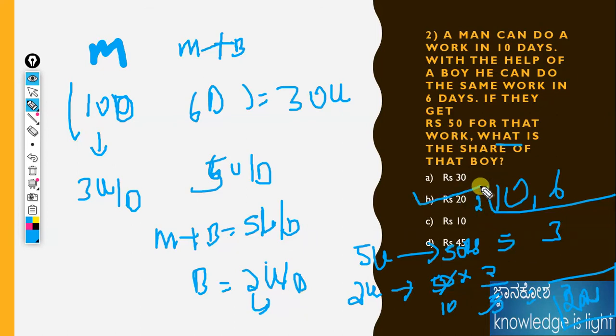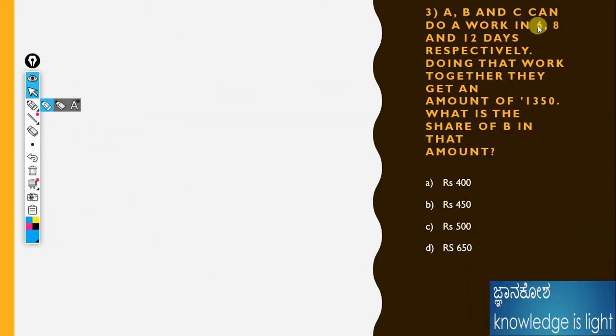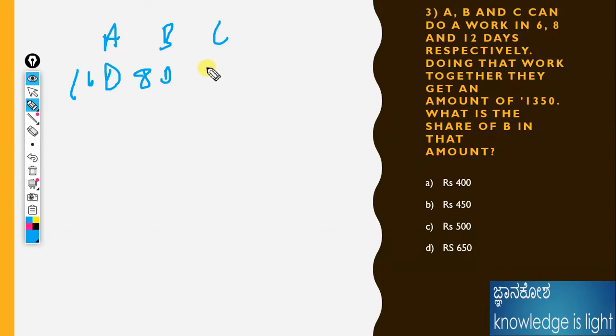Okay, next question. A, B, C can do a work in 6, 8, 12 days respectively. Doing the work together, they get the amount of 1350 rupees. We need to find out B's share in that amount. It is a very easy question, same as before. Take the LCM of 6, 8, 12 to get the overall work. Already I did a video for LCM and HCF. I will tag it above, as well as the time and work video. Please see the video.